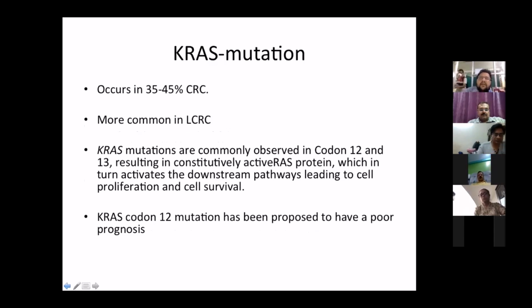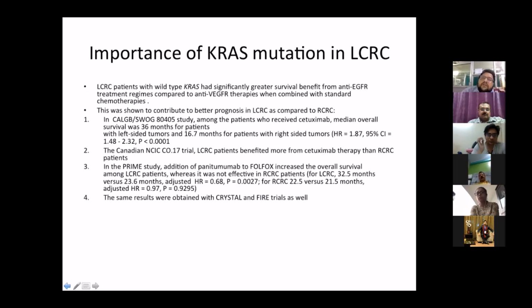Particularly found in left-sided colorectal cancer is the KRAS mutation. This occurs in 35 to 45% of colorectal cancers. It is more common in left-sided colorectal cancer. KRAS mutations are commonly observed in codon 12 and codon 13, resulting in a constitutively active RAS protein, which in turn activates downstream pathways, leading to cell proliferation and increased tumor cell survival. It is proposed that KRAS codon 12 mutation has a much poorer prognosis as compared to codon 13 mutation. The importance of KRAS mutation is that it occurs more commonly in left-sided colorectal cancer.